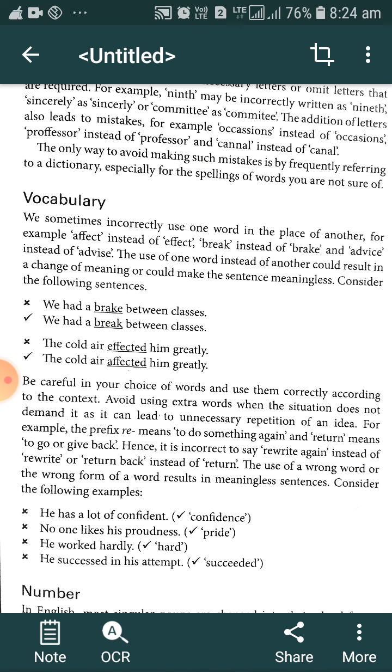Return means to go back, so "return back" is also incorrect. Return means give back, so there is no need to say return back.